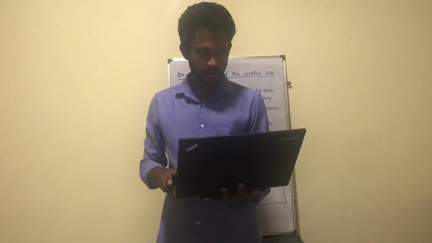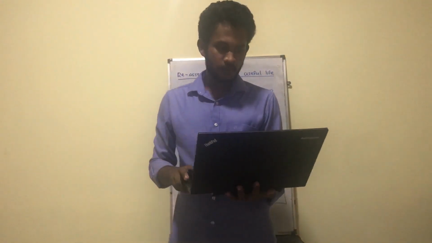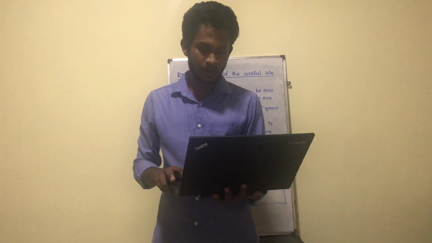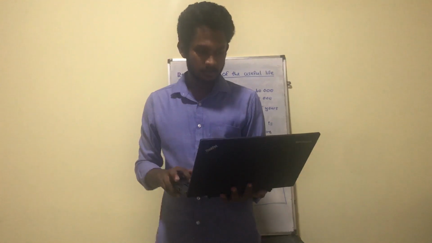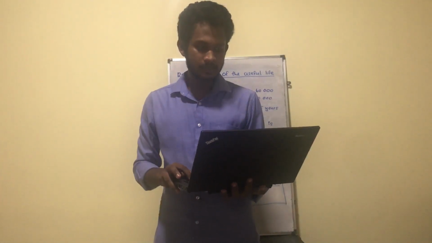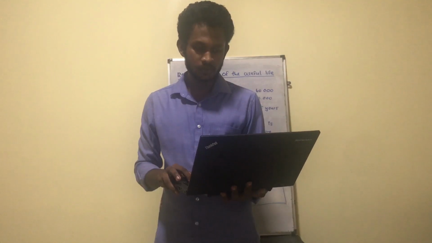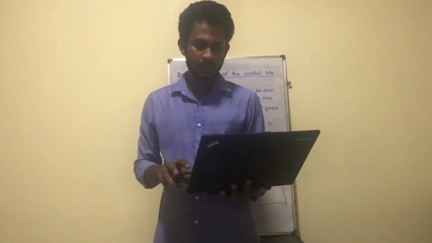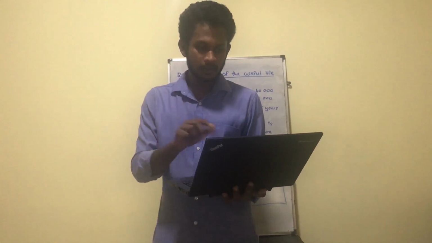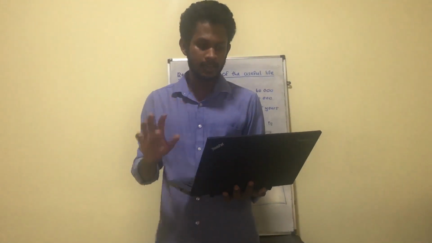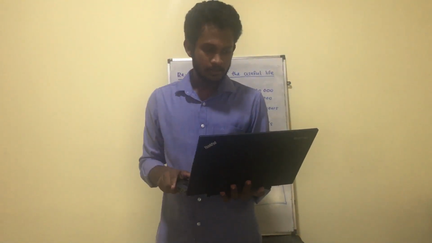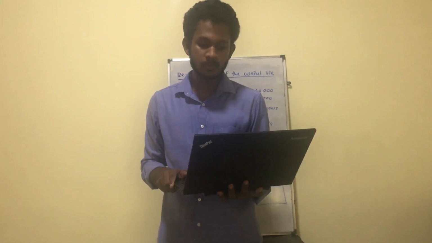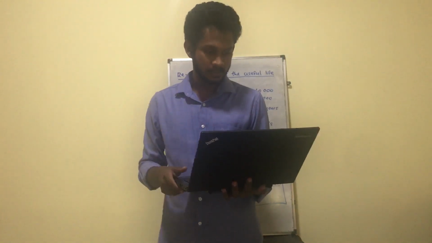If you take the 2017 past paper question number 50, which of the following statements is correct in relation to an asset recognized under LKAS 16, property, plant and equipment? So they are asking what's the correct statement. Number one, it is either a tangible or intangible asset held for use in the production of goods or supply of services. The statement is correct, but only for tangible things. Intangible assets come under LKAS 38, right? So that statement is incorrect. And second one, it is expected to be used for a period of more than 1 year. It's correct, but let's check the other statements as well.